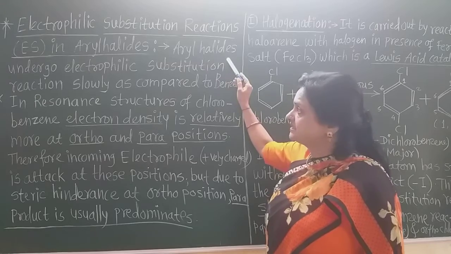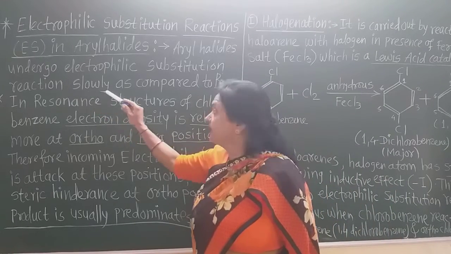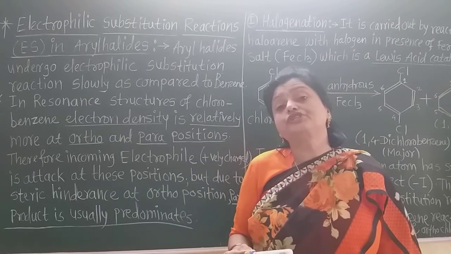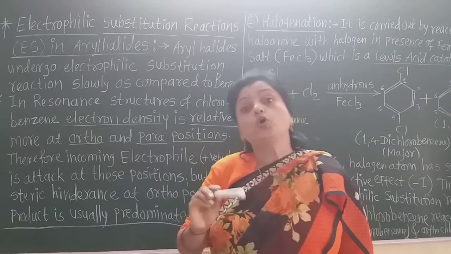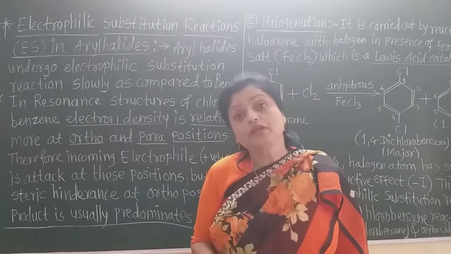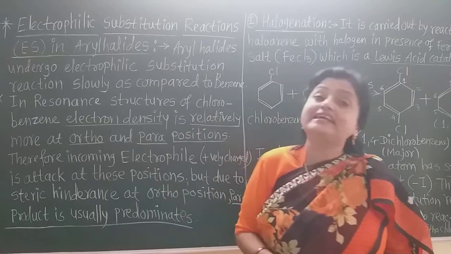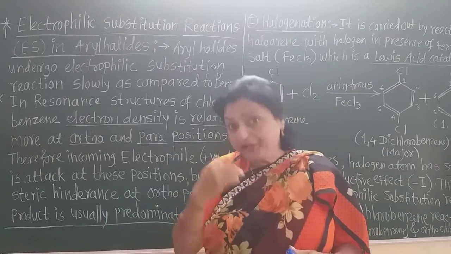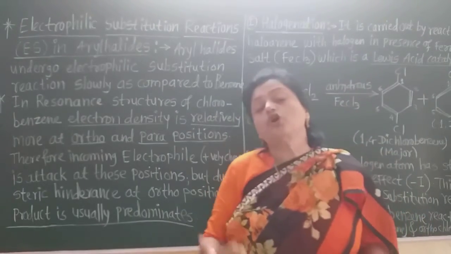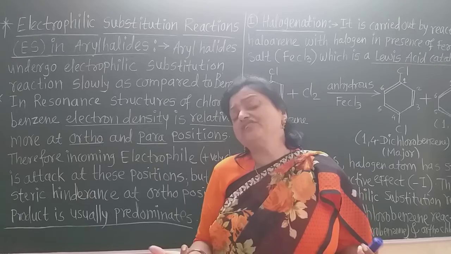Aryl halides undergo electrophilic substitution reaction slowly as compared to benzene. Benzene undergoes electrophilic substitution reaction more readily than chlorobenzene or aryl halide, because the halogen atom, that is the chlorine atom, has a very strong electron withdrawing minus I effect or negative inductive effect, and due to that the electrophilic reactions with halobenzene or chlorobenzene are slower than that of benzene, because on benzene there is no halogen atom.